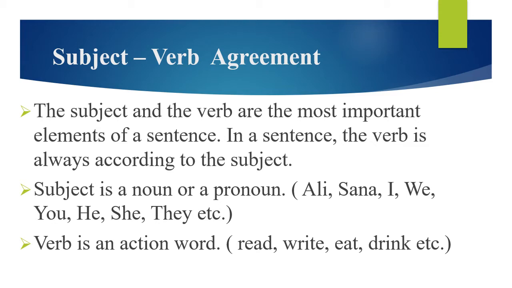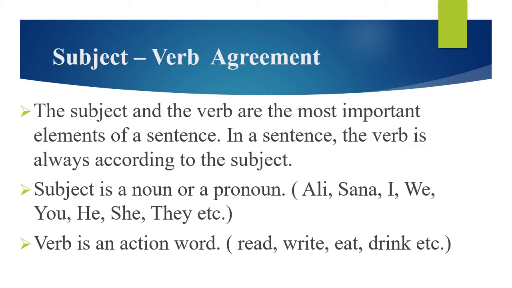So now we will learn what subjects and verbs are. As you know, students, a subject can be a noun or a pronoun, or any naming word. For example, Ali, Sana, Sara, Hamza, etc. All these are naming words, all these are nouns, so these can be the subject.